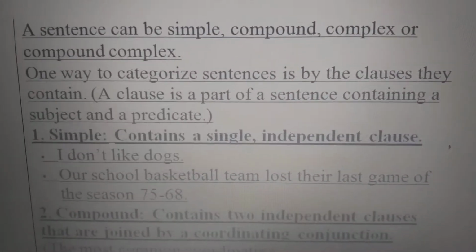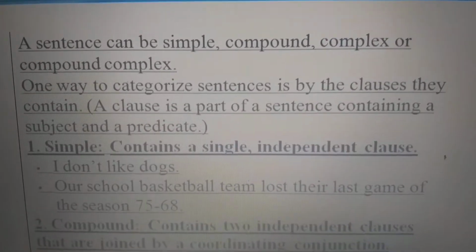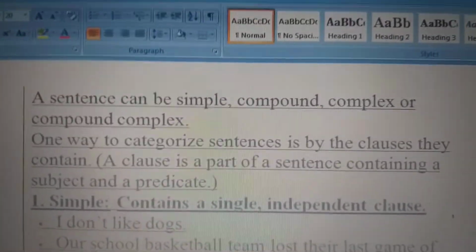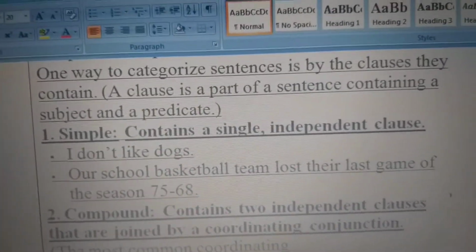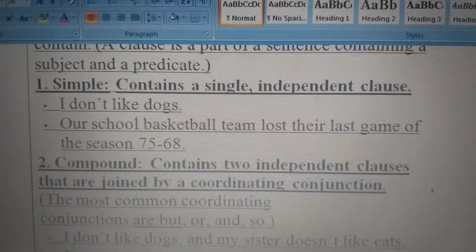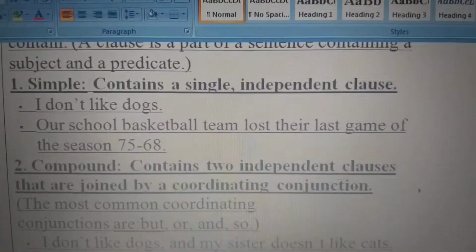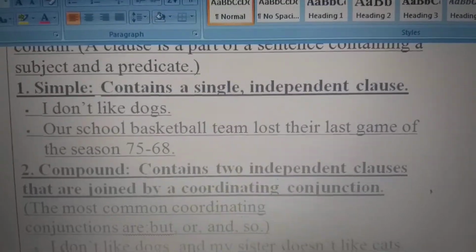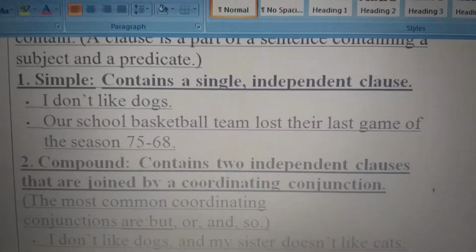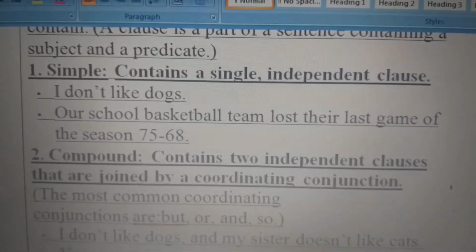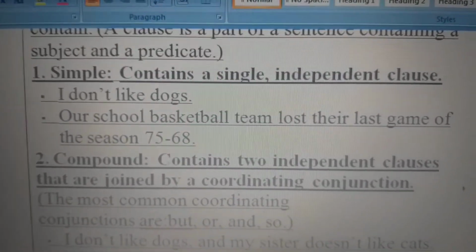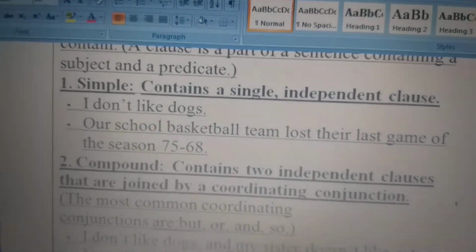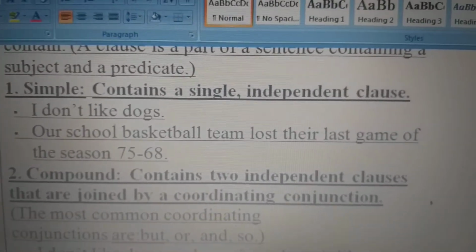It doesn't depend on anyone. It's a simple sentence, like I don't like dogs. Now over here, it is a simple sentence: Our school basketball team lost their last game of the season 75-68. So this is a simple sentence. It's not depending on anybody. It's an independent clause.